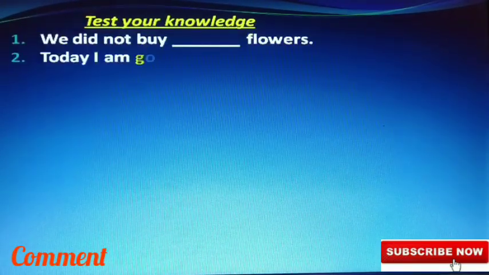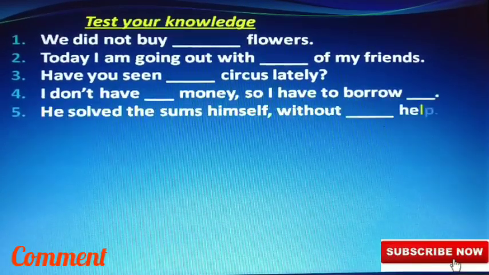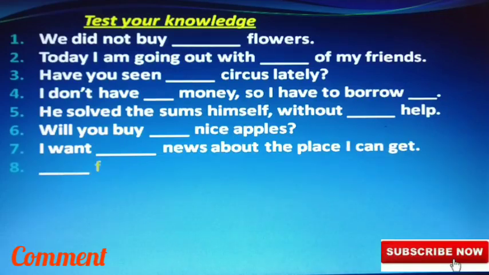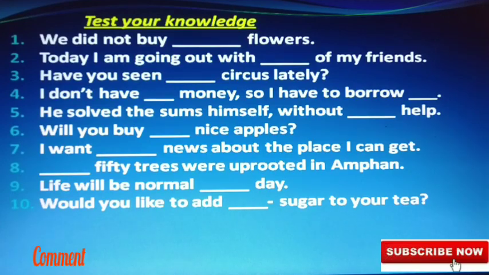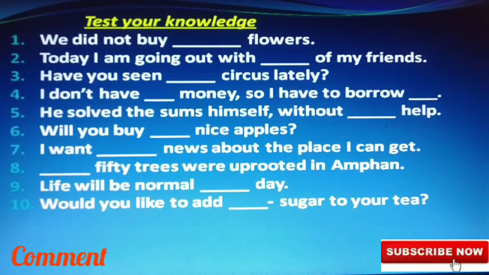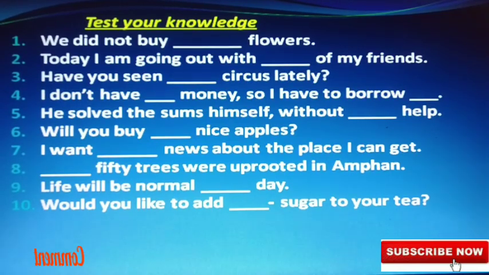Now test your knowledge. We didn't buy dash flowers. Today I am going out with dash of my friends. Have you seen dash circus lately? I do not have dash money, so I have to borrow dash. He solved the sums himself without dash help. Will you buy dash nice apples? I want dash news about the place I can get. Dash 50 trees were uprooted in Amphan. Life will be normal dash day. Would you like to add dash sugar to your tea? These are the questions. Try it, then in the next phase you will get the answers.